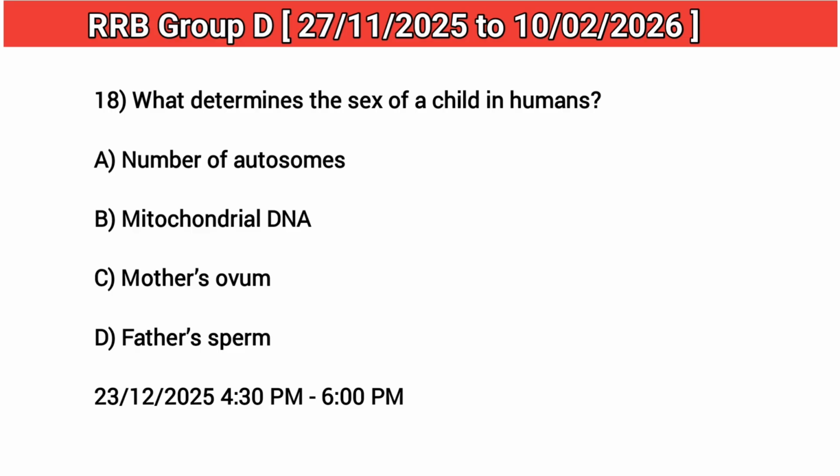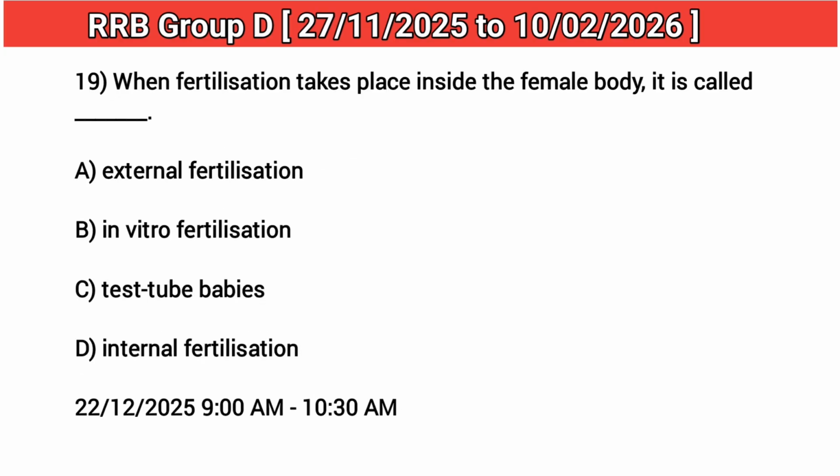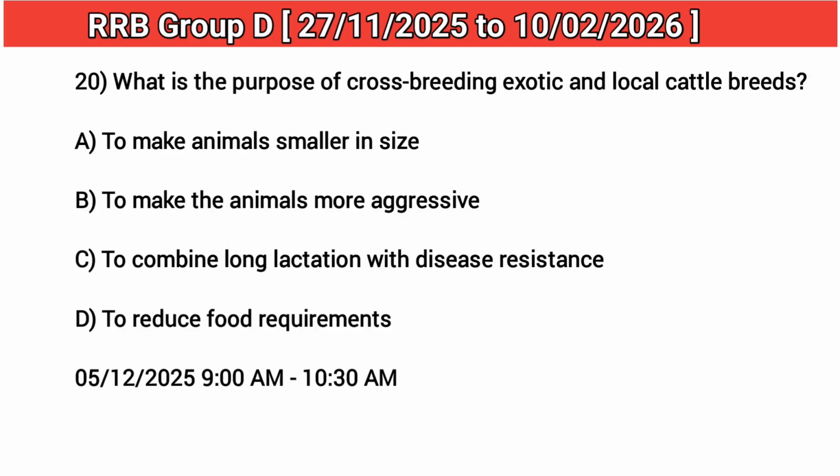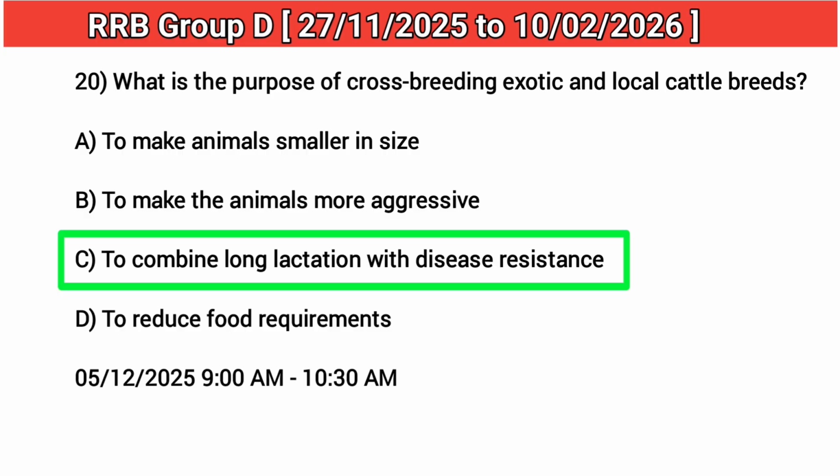18. What determines the sex of a child in humans? Answer: D. Father's sperm. 19. When fertilization takes place inside the female body, it is called? Answer: D. Internal fertilization. 20. What is the purpose of crossbreeding exotic and local cattle breeds? Answer: C. To combine long lactation with disease resistance.